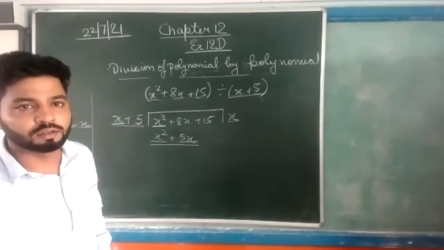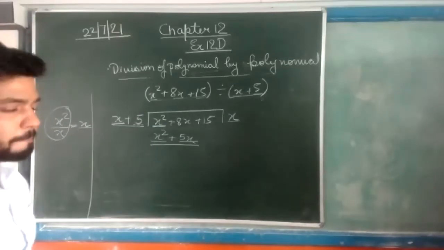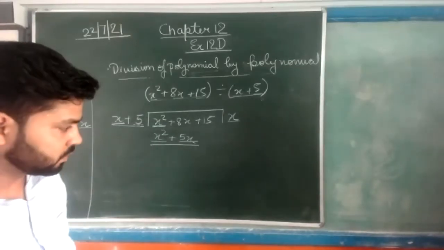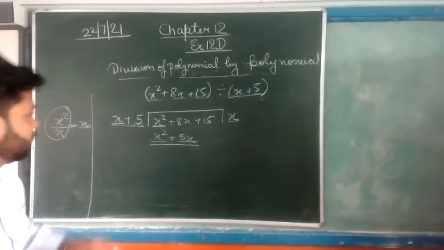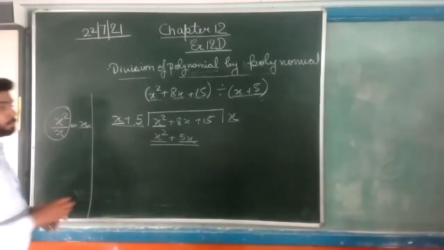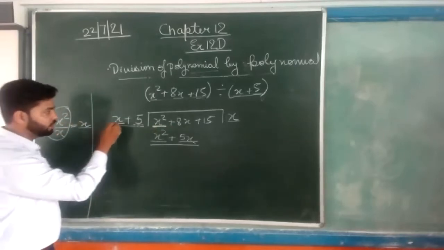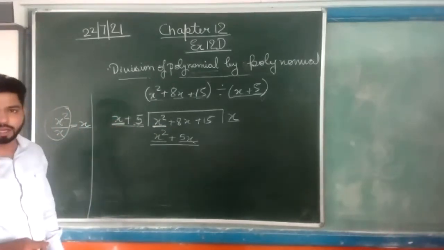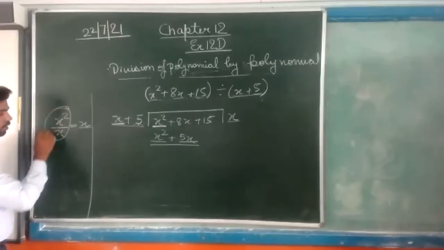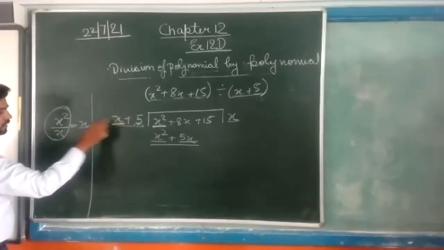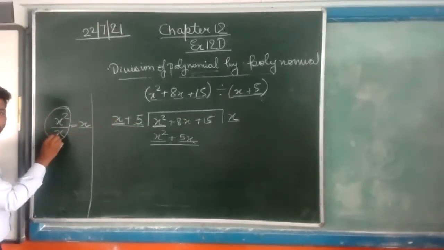Yes, Kartika. Good morning, sir. Good morning. Sir, I didn't understand the step. Before dividing, we have to take the first term of the dividend part and the first term of the divisor part. Now, in the first column, we will divide this first term with this first term, that is x square upon x.